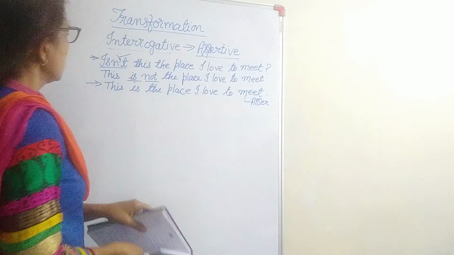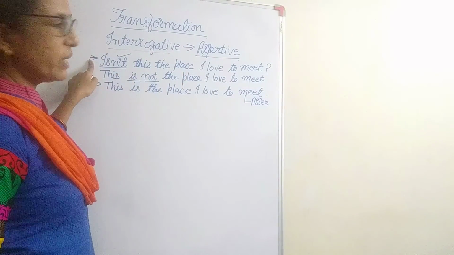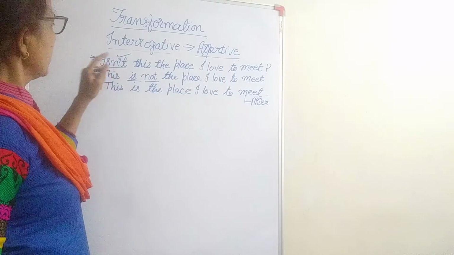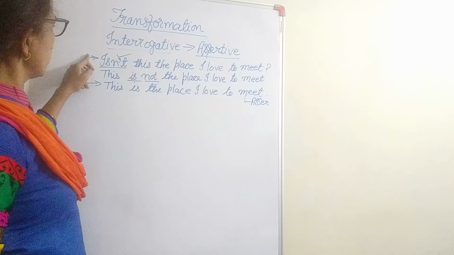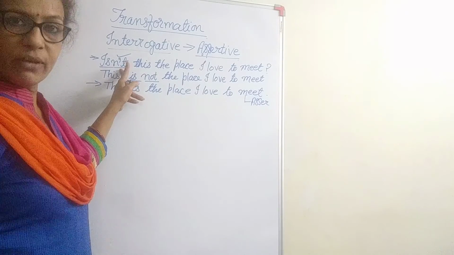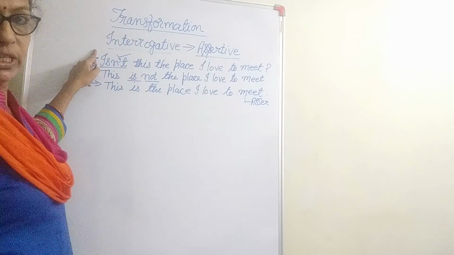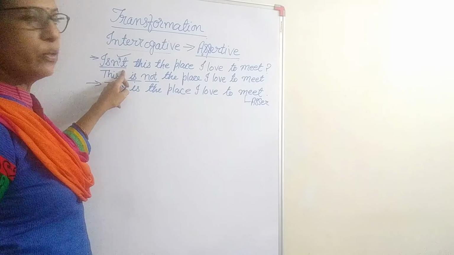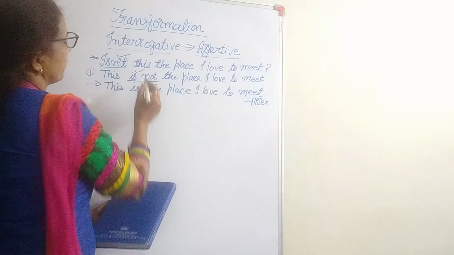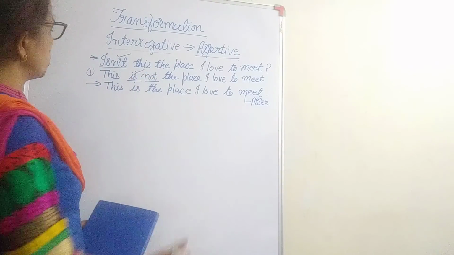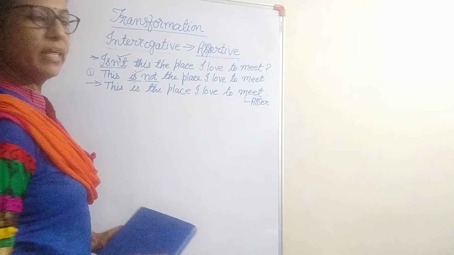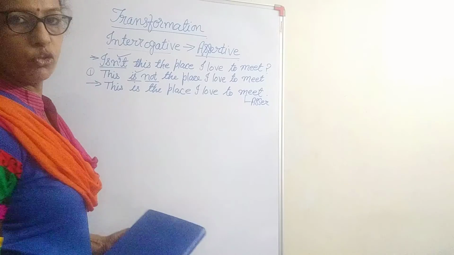I repeat again. The first sentence we have: isn't this the place I love to meet? Here, two steps we have to follow. First step: in the given sentence, the helping verb isn't is in the first position, so we put the helping verb in the second position. So our sentence becomes, this isn't the place I love to meet.